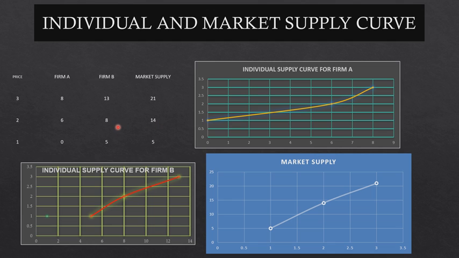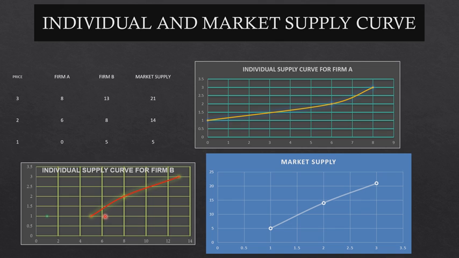Now when we are preparing the individual supply curve, we need to prepare the supply curve of each individual firm. So for firm A, quantity will be your X and price will be your Y unit. So it comes to 8 comma 3. You see it is somewhere here. Okay, so these are your points. Then we have 6 comma 2. Then you have 0 comma 1, that is this line. So this is your supply curve for firm A.